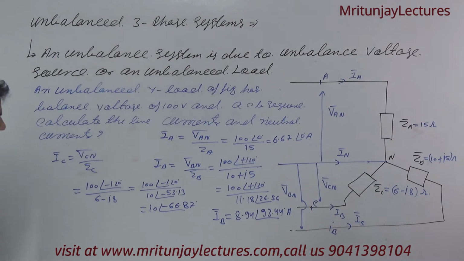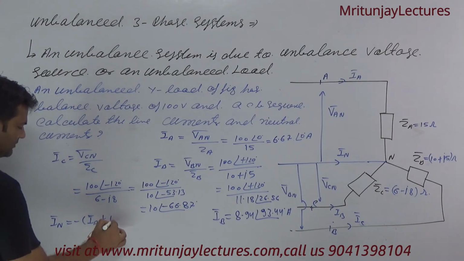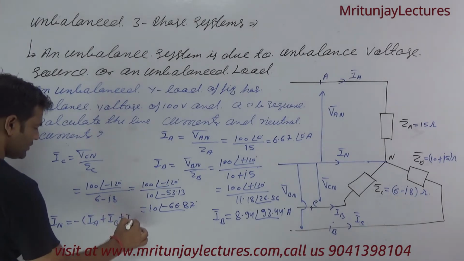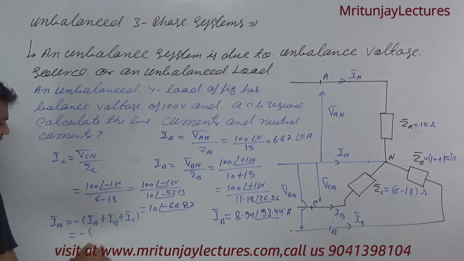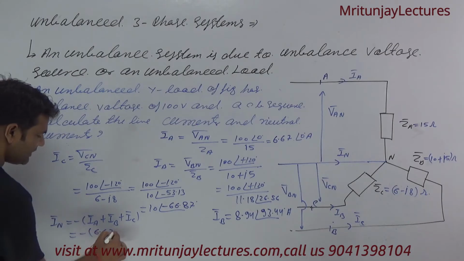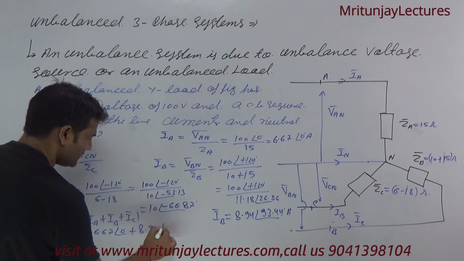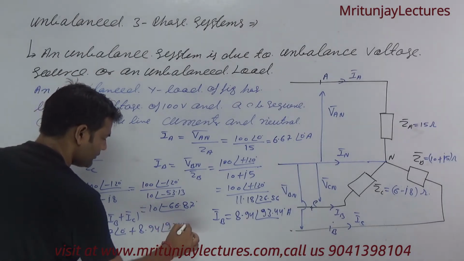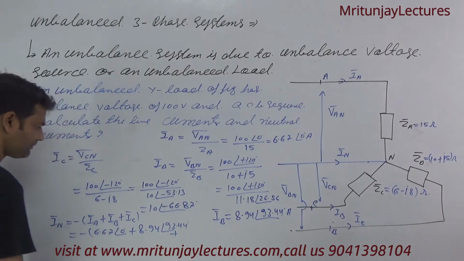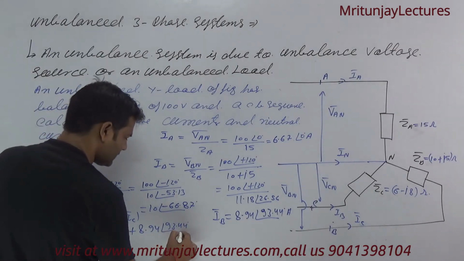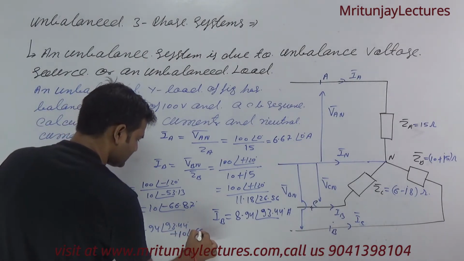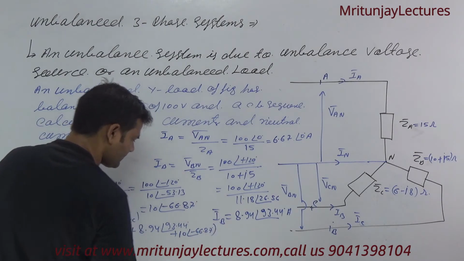Now our last target, what about IN? Neutral current is minus of IA plus IB plus IC. So we got minus of IA plus IB plus IC, which is 6.67 at the angle 0 degree plus 8.94 at the angle 93.44 plus 10 at the angle minus 66.87.